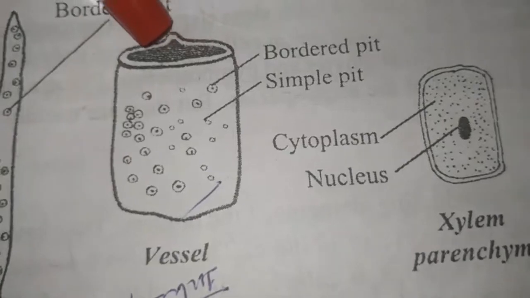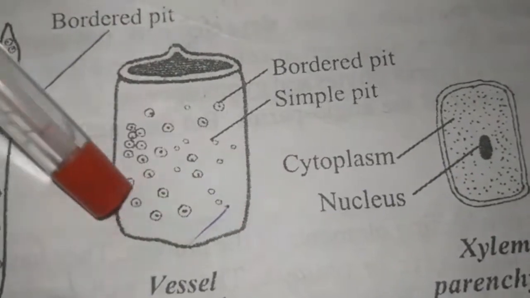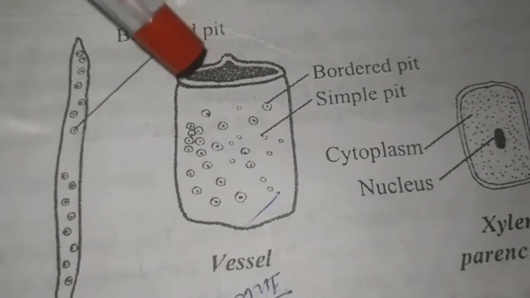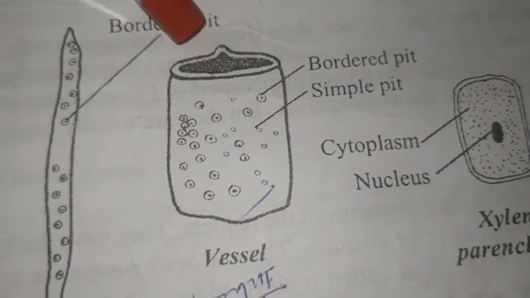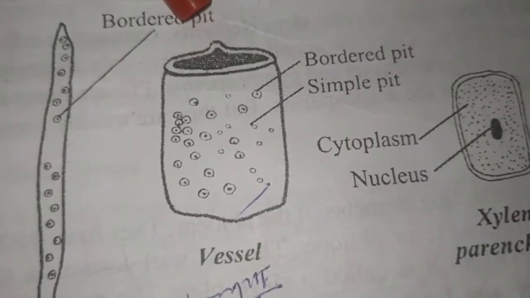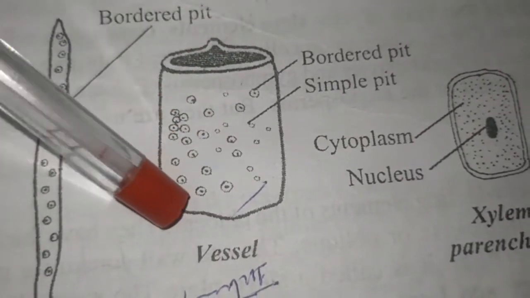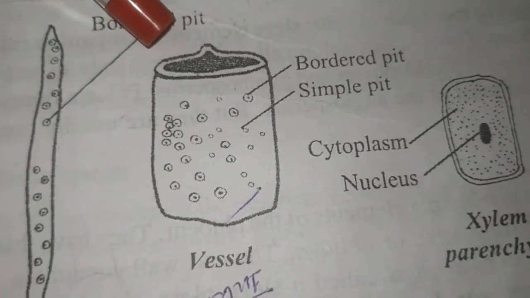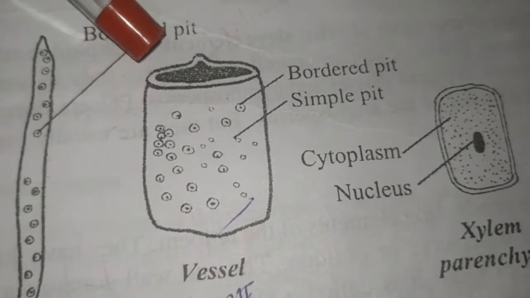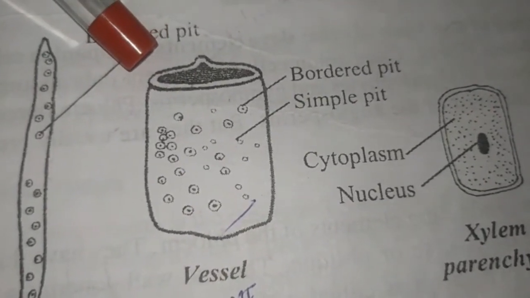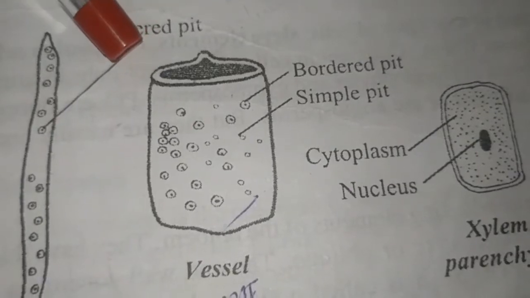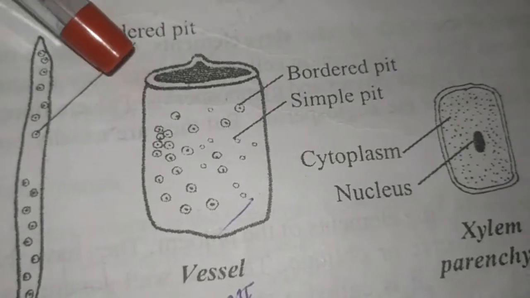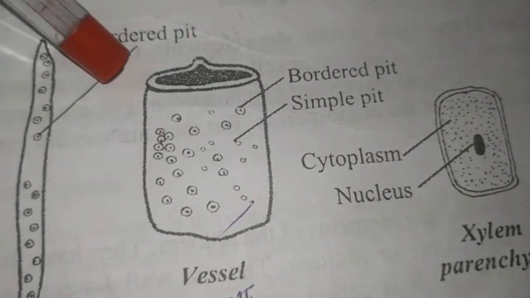Due to the dissolution of the entire cell wall, a single perforation plate is obtained at their end wall. This type of perforation plate is called a simple perforation plate. So due to the dissolution of their end wall, there is a formation of a perforation plate. If it is single, it is called a simple perforation plate. Example, Mangifera indica.